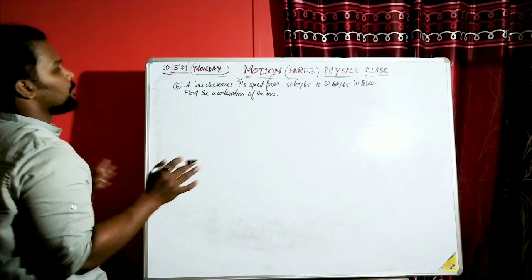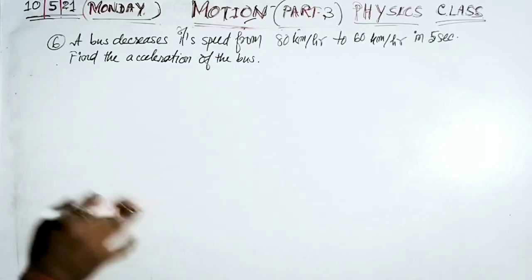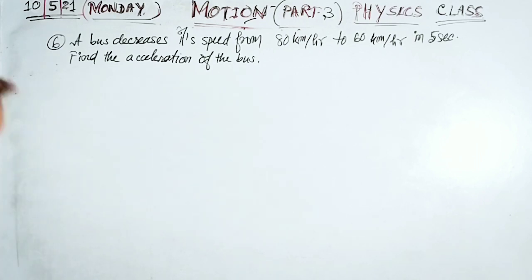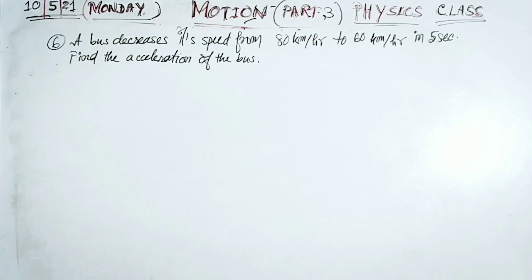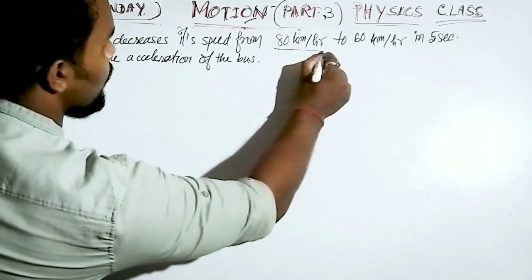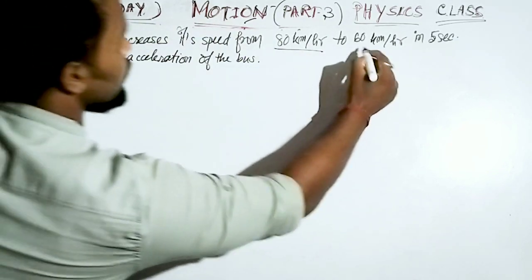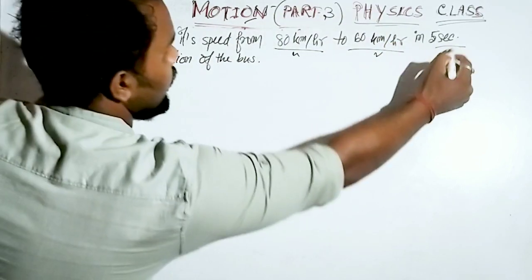Quite a simple problem. See what it is saying: a bus decreases speed from 80 km per hour to 60 km per hour in 5 seconds. That means its velocity decreased from a higher velocity to a lower velocity, right? Again, we have to find the acceleration. Here two velocities are given. The initial velocity u will be 80 km per hour. And the final velocity is v. This is the u, this is the v, and that is the t.